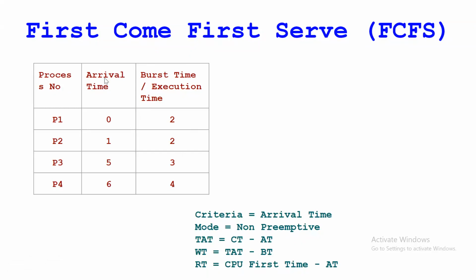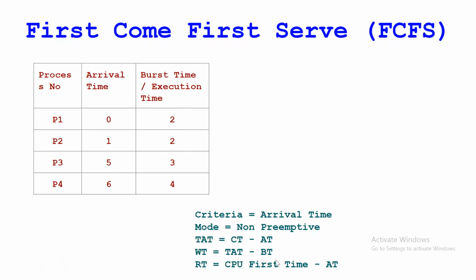And what is given? The arrival time is given and the burst time is given here. And we need to calculate the completion time, turnaround time, waiting time, and response time. So this is the one example. I'll explain this example.